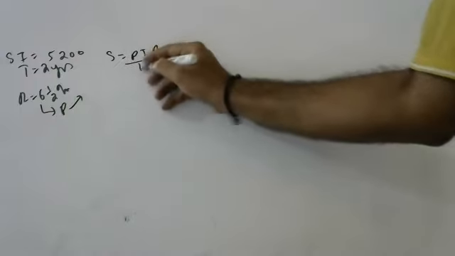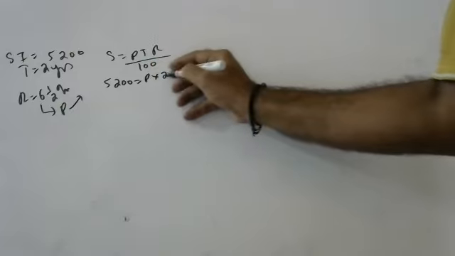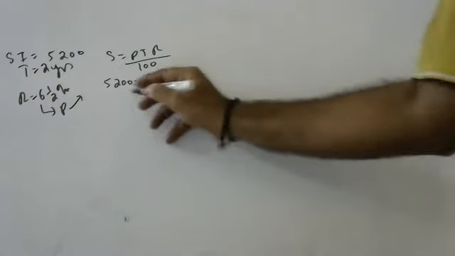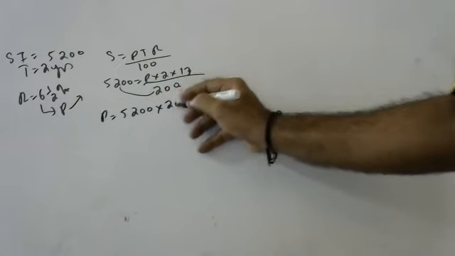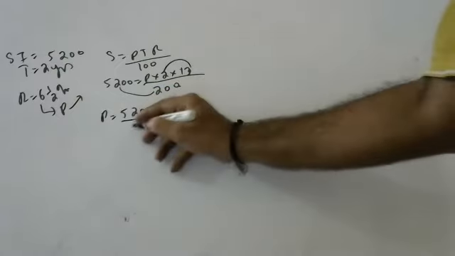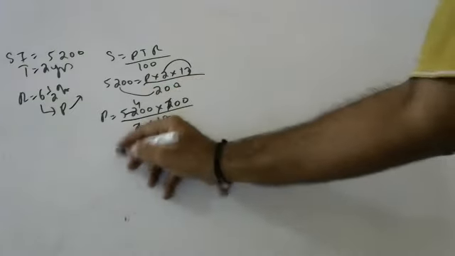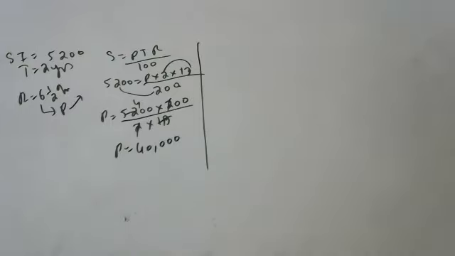So SI is equal to PTR by 100. 5,200 is equal to P into 2 into 6.5 by 100. That is 13 by 2 into 100. The 2 goes, and P is equal to 40,000. Principal is 40,000.